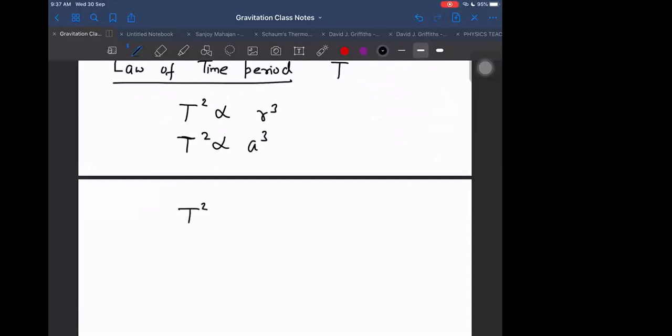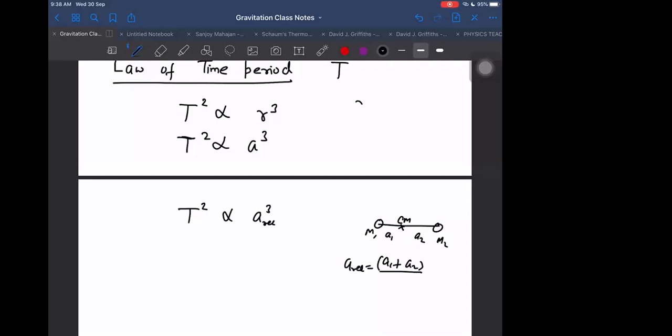Also, T square will be proportional to, we can say, A relative cube. What is A relative now? Where does it come from? Sometimes it may happen that one may be moving in an ellipse of semi-major axis A1, and the other may be moving in an ellipse of semi-major axis A2. But both are moving about the center of mass, two masses M1 and M2. Then A relative will become A1 plus A2. That is A relative. Then T square will be proportional to that.